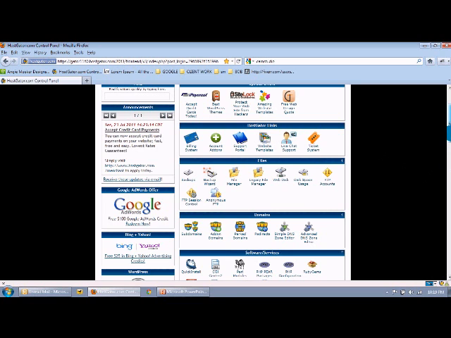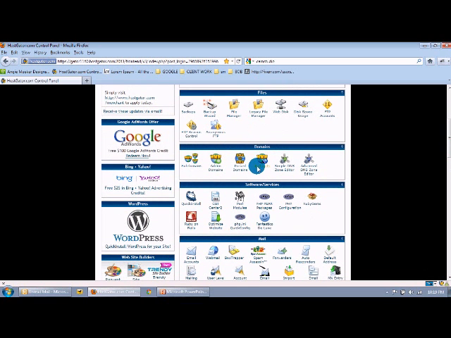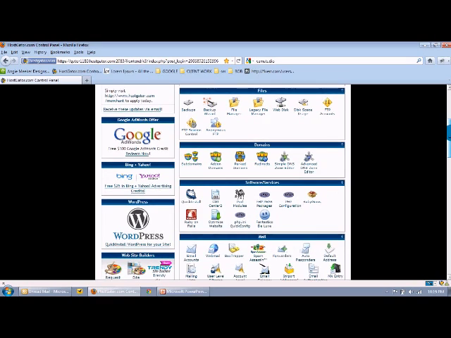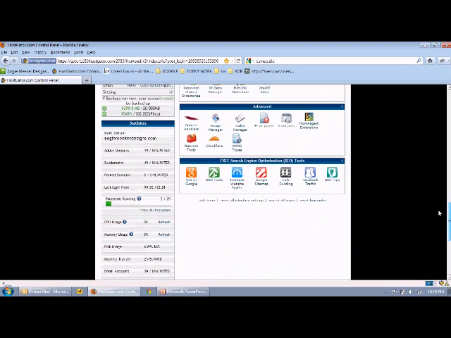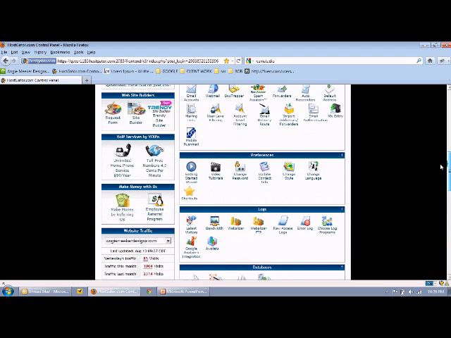And then I have mine, I've dragged mine around a little bit from the default settings to where I have my files next, my domains, my software and services, and then my mail. Then there are some other areas below that, but we won't even use any of these during this webinar. We won't even look at those.